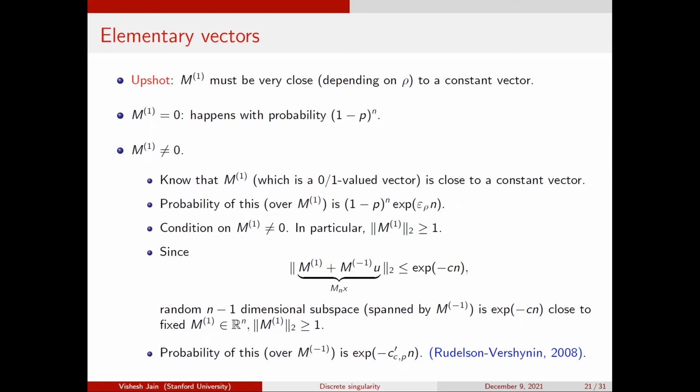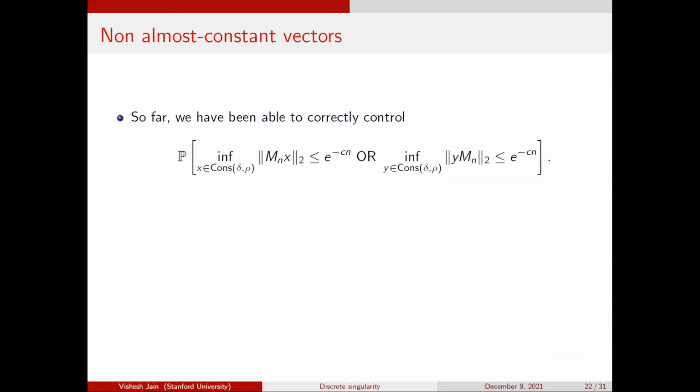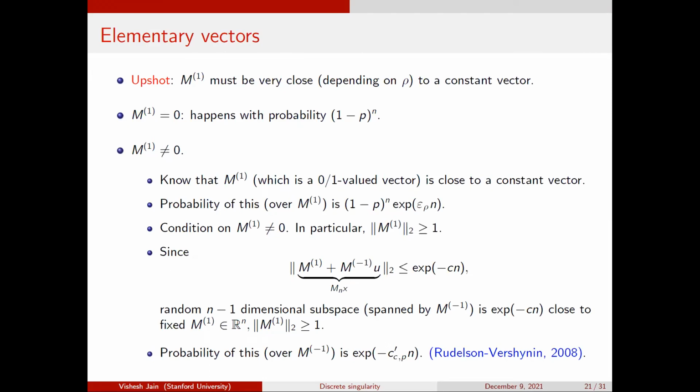At least for our purposes, we only want a very crude statement: if I fix a direction, there is no reason why this direction should be captured by my codimension 1 subspace. And this shows that the probability of this over M minus 1 is exponentially small. If you choose parameters correctly, this exponential is, let's say, twice the other exponential, so everything works out. This is how you handle elementary vectors. This takes care of two parts of the sphere, the elementary vectors and the constant vectors which are not elementary.